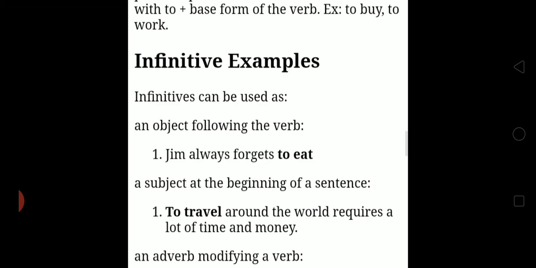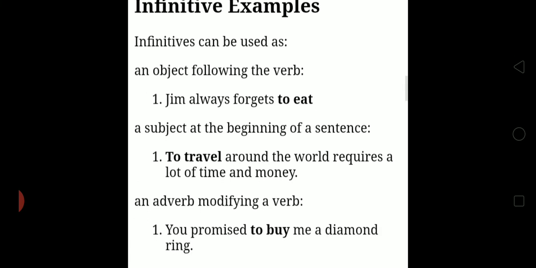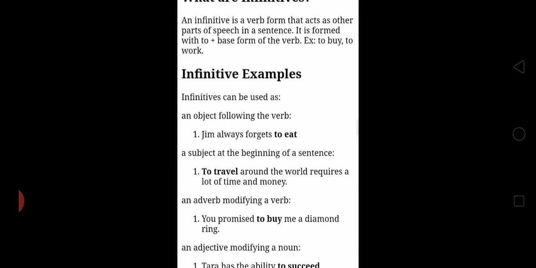Next one, a subject at the beginning of a sentence. To travel around the world requires a lot of time and money. So to travel occurs as a subject at the beginning of a sentence. Next one, an adverb modifying a verb. You promised to buy me a diamond ring. So it is an adverb modifying the verb promised.